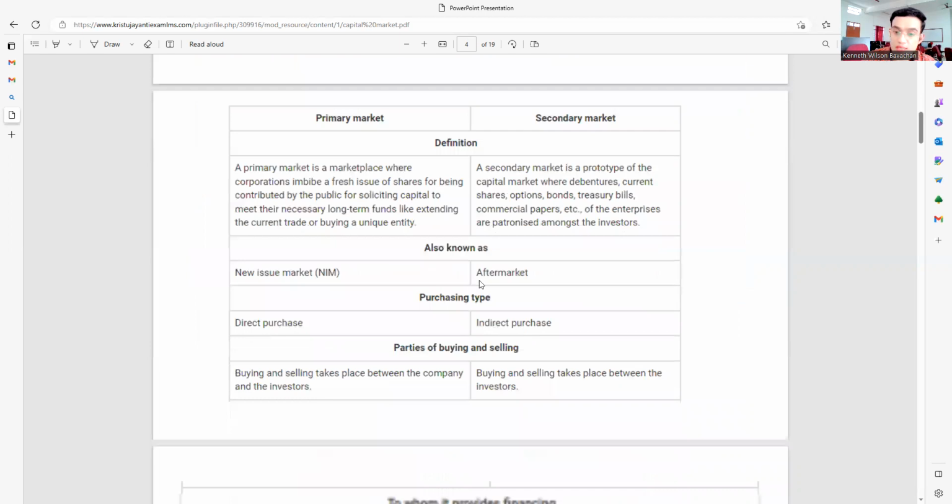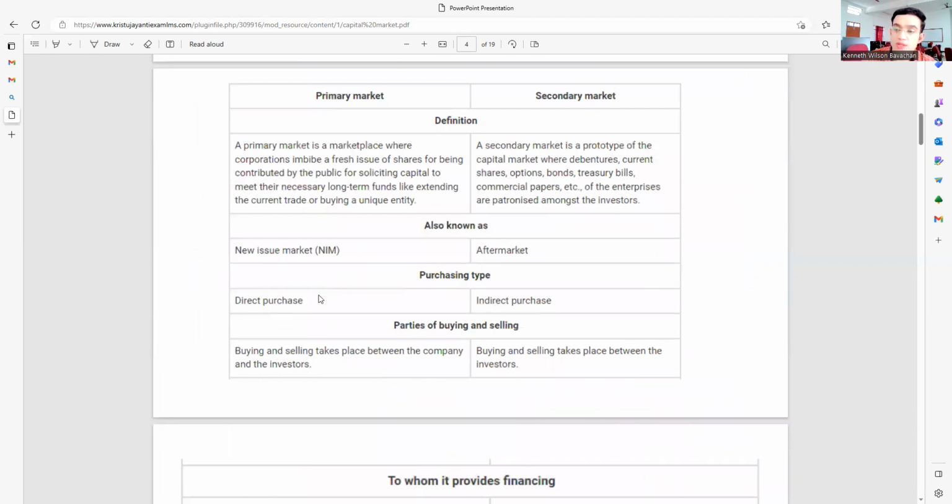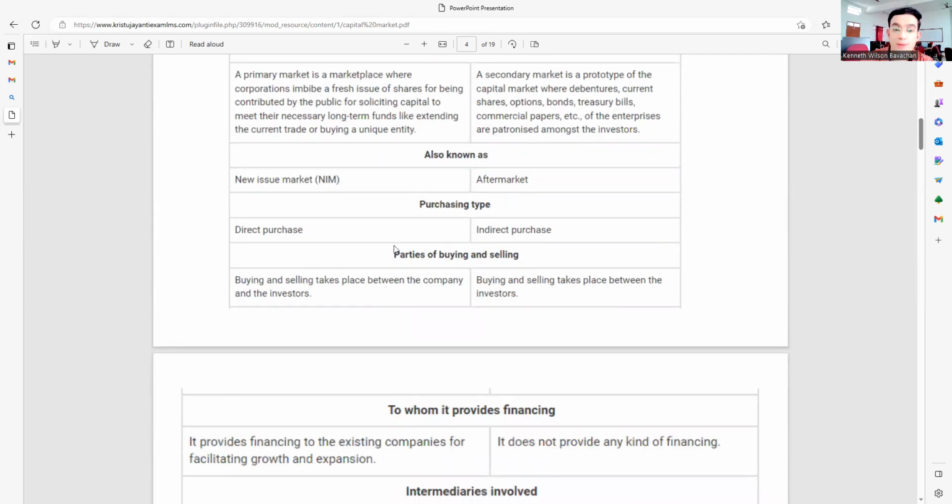Then we have the purchasing type. Under that, we have the direct purchase because it's issuing for the first time, whereas the indirect purchase doesn't happen directly, it happens indirectly. We have a broker or an agency through which you have to do it. Then we have the parties involved in the buying and selling. Under your primary market, always remember there are company interventions too. Companies and investors are open for them to come and purchase.